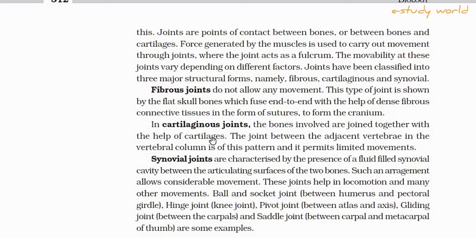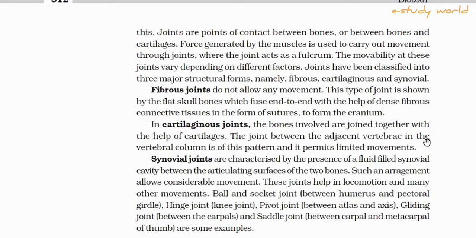In the cartilaginous joint, the bones involved are joined together with the help of cartilages. It is not freely movable but partially movable, and cartilage is present between the two bones at the articulating surface. The joint between adjacent vertebrae in the vertebral column is of this pattern.